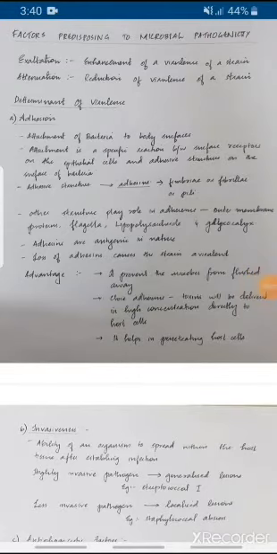Factors predisposing to microbial pathogenicity. What is virulence? Virulence is the degree of pathogenicity of a microbe. There are two terms, exaltation and attenuation. Exaltation means enhancement of the virulence of a strain, that is, the factors increasing the virulence of a strain. Attenuation means reduction of virulence of a strain, that is, the factors that decrease the virulence of the bacteria or the strain. That is exaltation and attenuation.